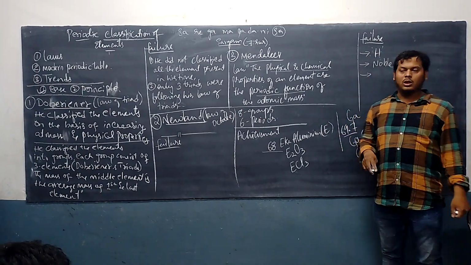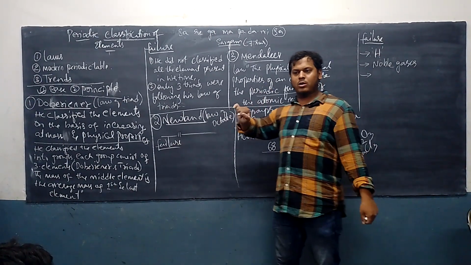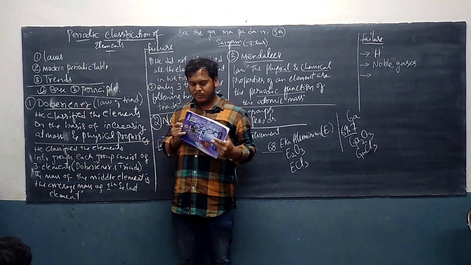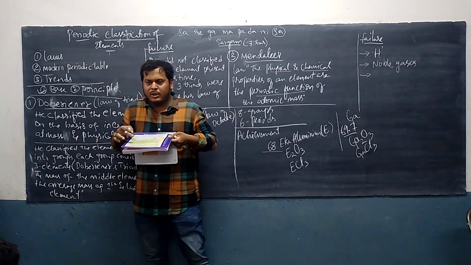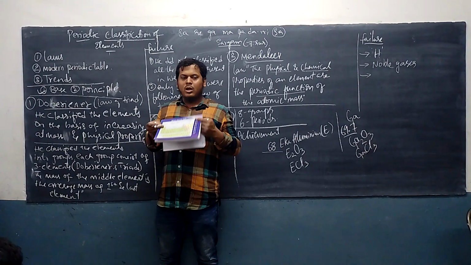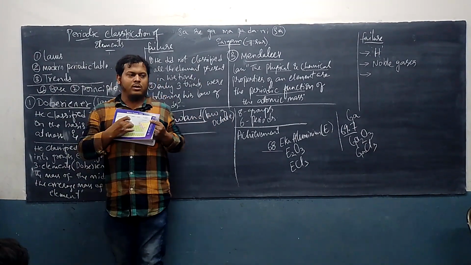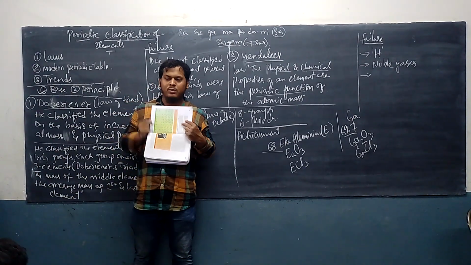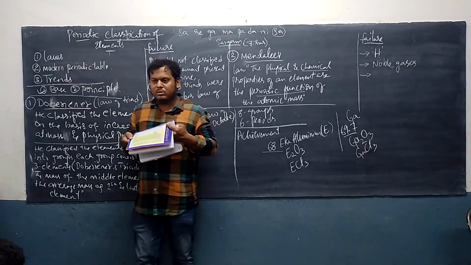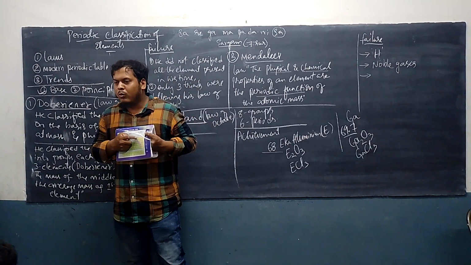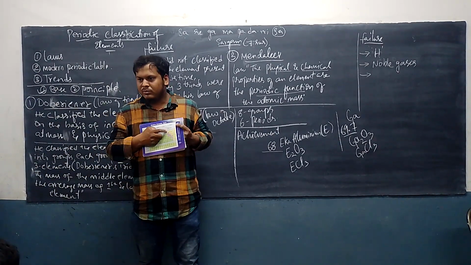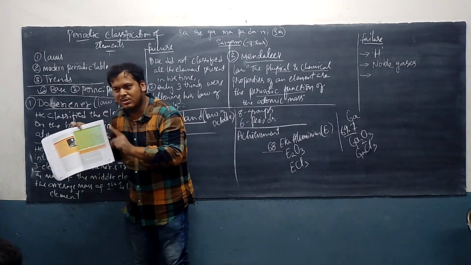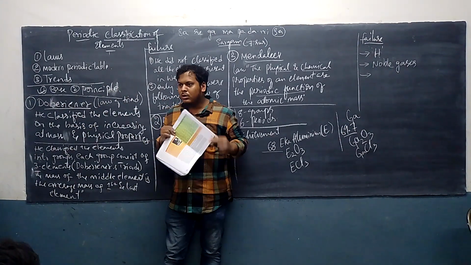Third failure. Third failure, the achievement becomes the failure now. How? See here, if you see our modern periodic table, or if you see the Mendeleev periodic table, what is the difference between modern and Mendeleev? If you see carefully, in the modern periodic table, every element with symbol has two numbers, whereas in Mendeleev it has only one number. For example, take carbon. Here, carbon has two numbers. One is 6, the other one is 12. Yes or no? See the carbon here in the Mendeleev, it has only 12. There is no 6 there. Got it now? What do you mean by that?